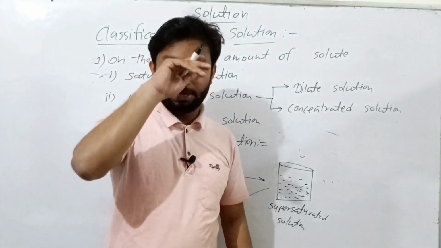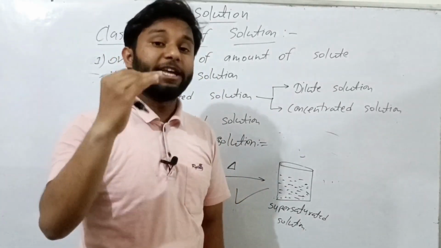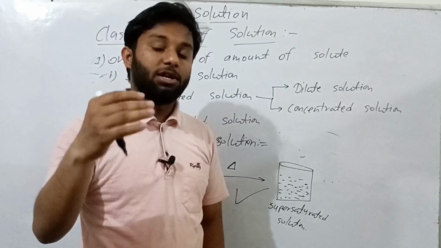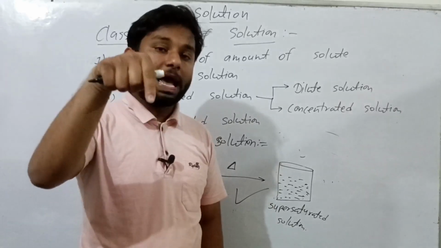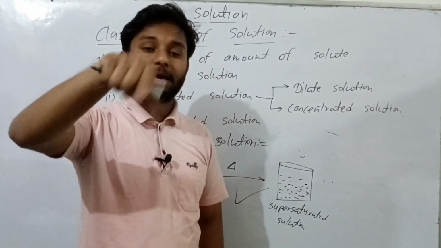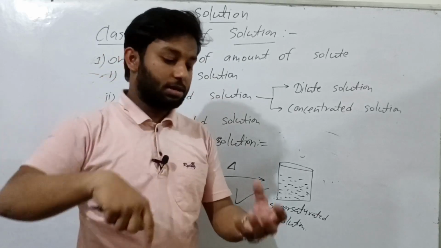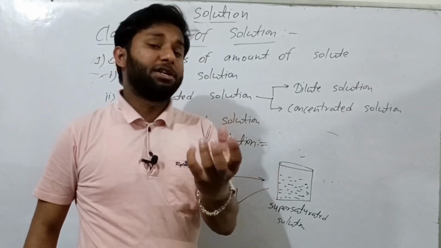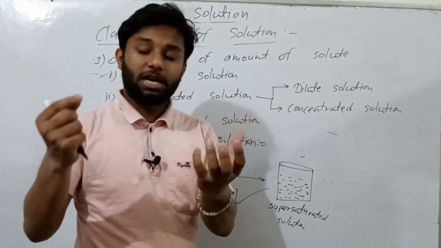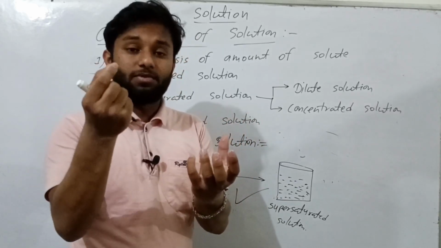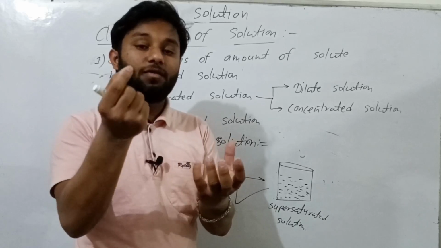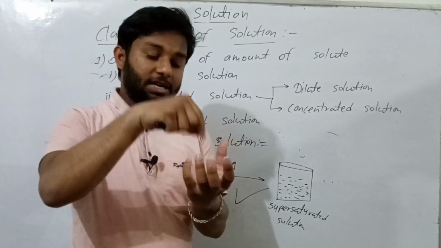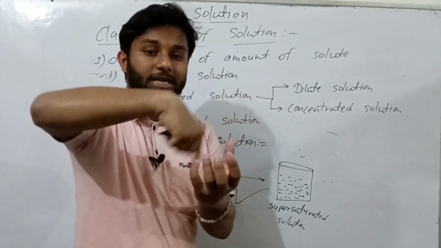A very good example is sodium acetate. When you add a large amount of sodium acetate in just a low quantity of water, you make a supersaturated solution. And if you add a small piece of sodium acetate to it, the total solution is crystallized.